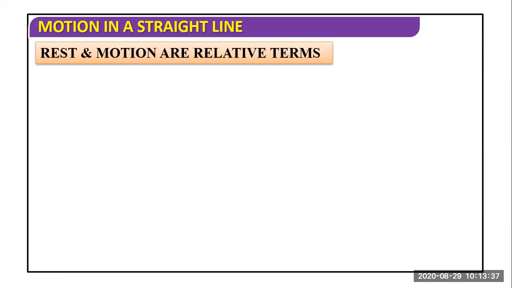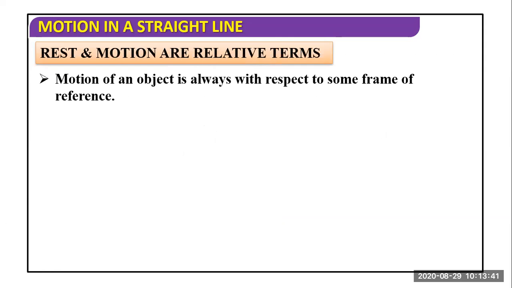Okay, so rest and motion are relative terms. The motion of an object is always with respect to some frame of reference. If you say the motion of an object, we took the example of the bus. If you say the motion of one passenger in the bus with respect to another passenger, meaning the other passenger is taken as the frame of reference, then the motion of any other passenger in the bus will be zero.